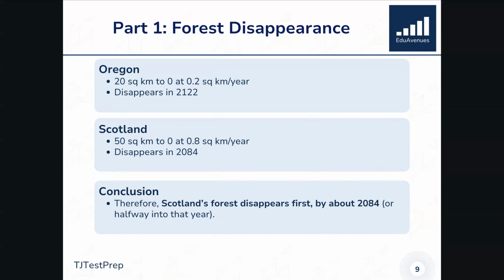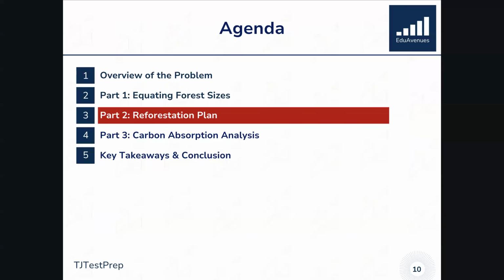So just to recap, once again, we have our Oregon forest, and we're going down from 20 square kilometers to 0 at a rate of 0.2 square kilometers per year. It's disappearing in 2122. We have the Scotland forest starting at 50 square kilometers, going down to 0 at a rate of 0.8 square kilometers per year. And this one is going to disappear in 2084. So our conclusion, once again, Scotland's forest will disappear first by about 2084, or about halfway through that year.